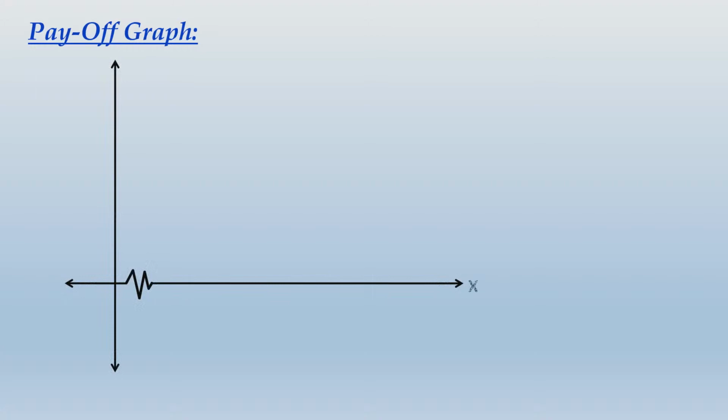In the payoff graph, there will be two axes, X and Y. On the X axis, you will plot the market price. On the Y axis, you will plot the net payoff. Do you see this zigzag over here? This is what we call a breaker. Breaker is important because this overrules the scaling of the graph.